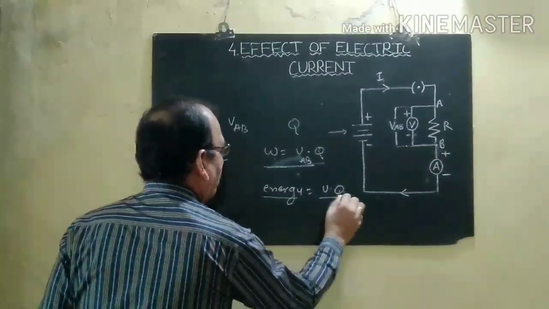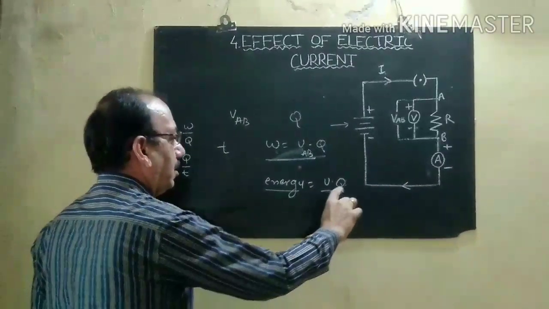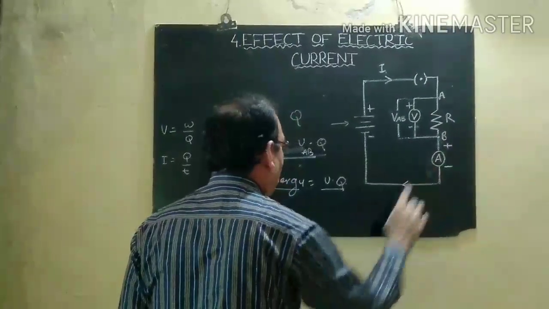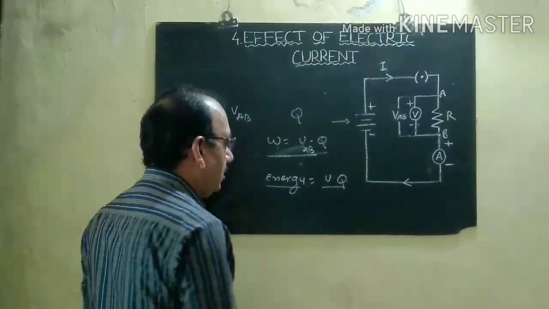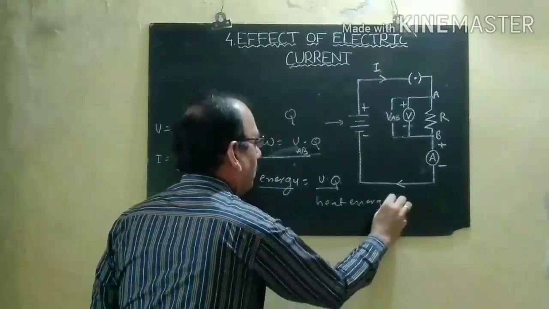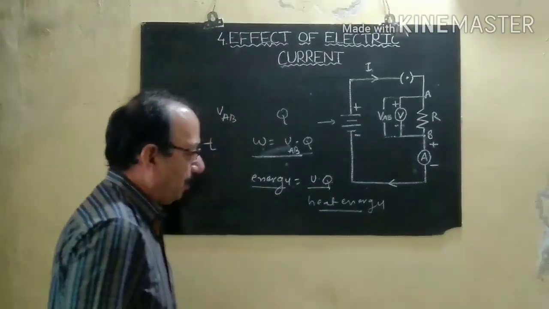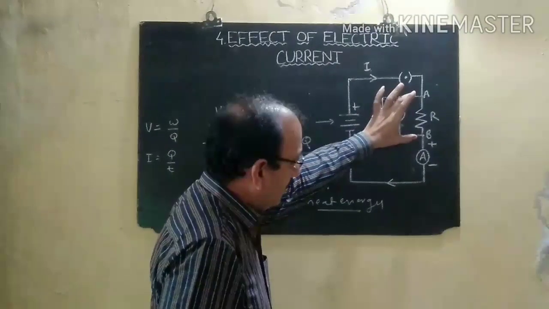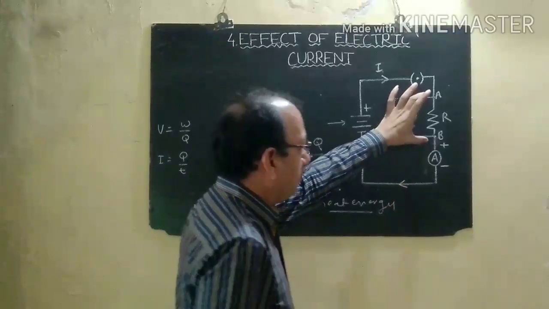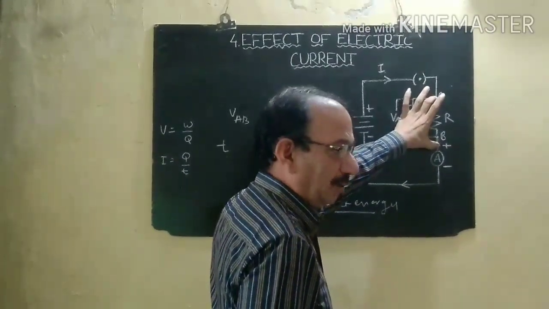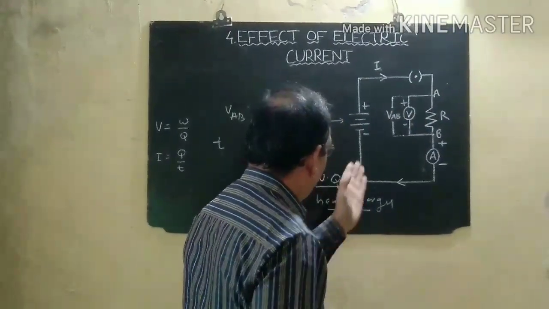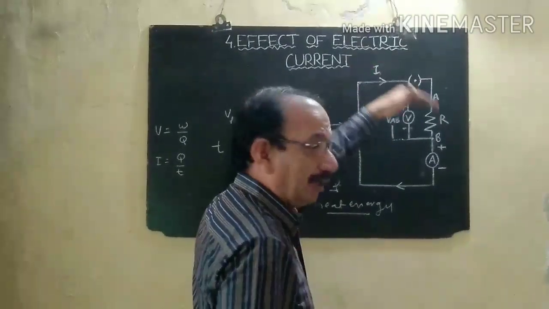This energy will be transferred to this AB resistor. This energy is converted into heat energy. Suppose we replace this AB resistor with another device, what will happen? Suppose we connect an electrical motor here. What happens? The electrical energy supplied by this electrical cell will be converted into mechanical energy.